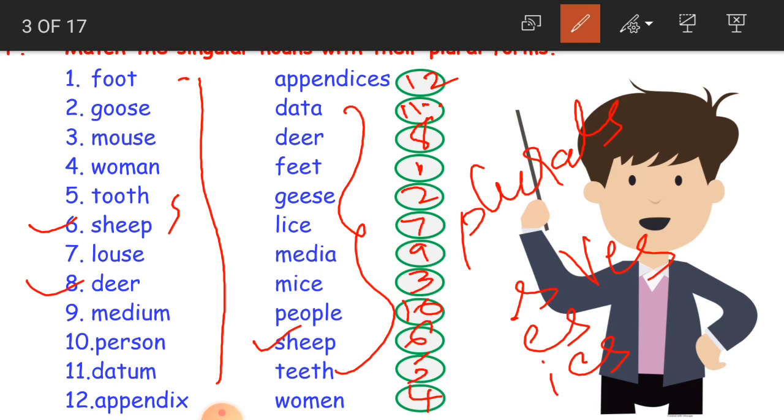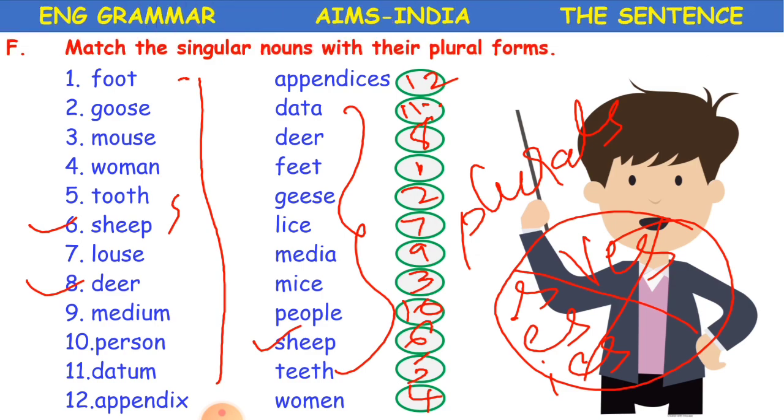So these plurals are not ending with these letters. They have their own plural forms like this. Clear children? As you upgrade your classes, you will learn more about such types of nouns. Understood? Now what is the next one?